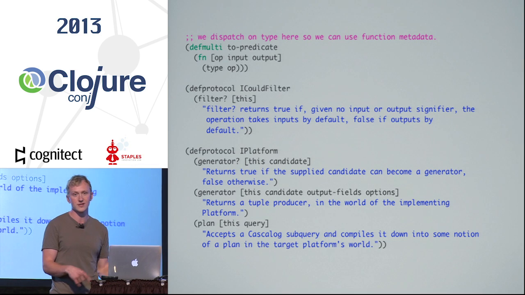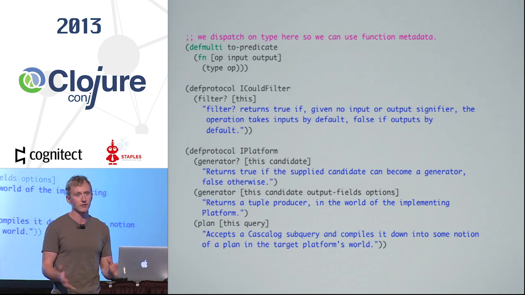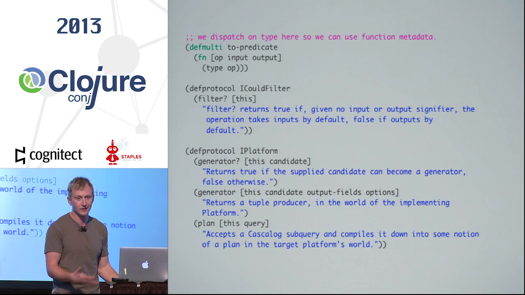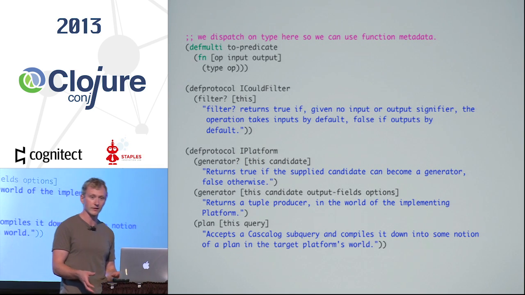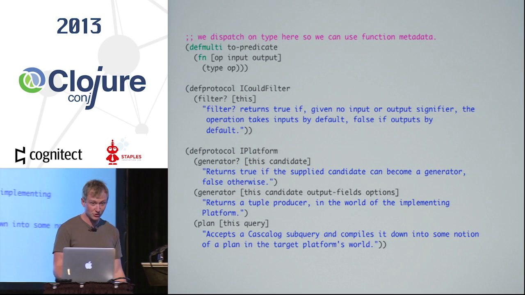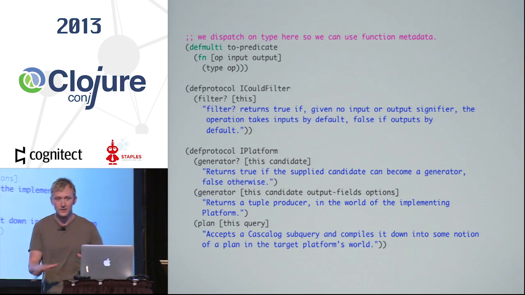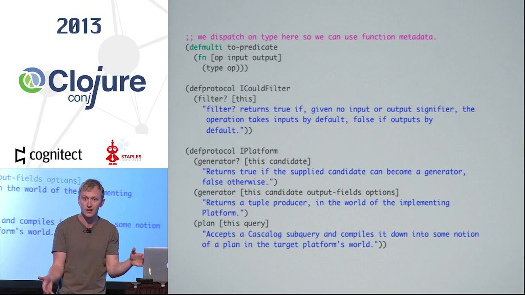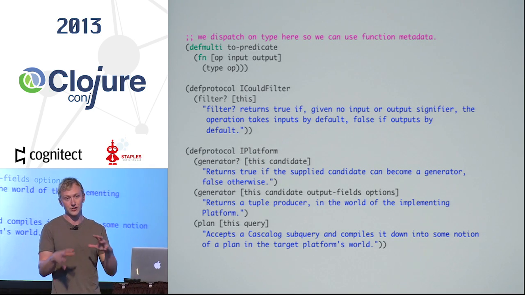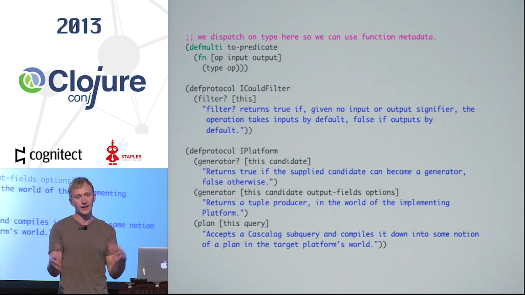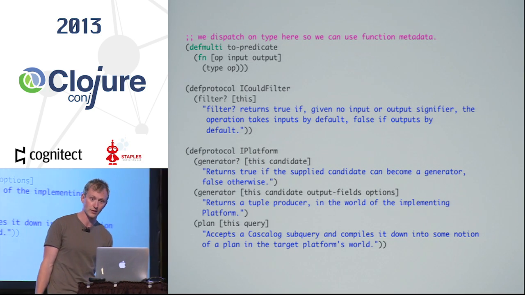He hasn't open sourced his stuff yet, but now that I'm out of Twitter and have a lot of free time, the goal is to write a platform that will compile down to that. So that should be one of the first things that comes out, just because he's got the abstraction so nice up above. It would plan down to effectively a Trident topology, and then you can run that using the usual ways that you run Storm.